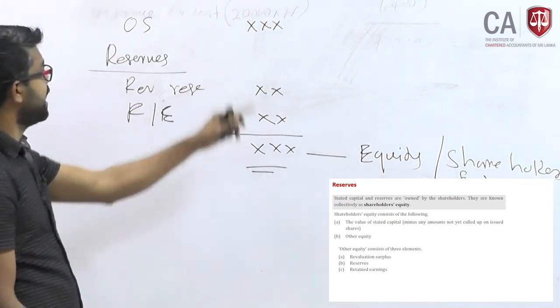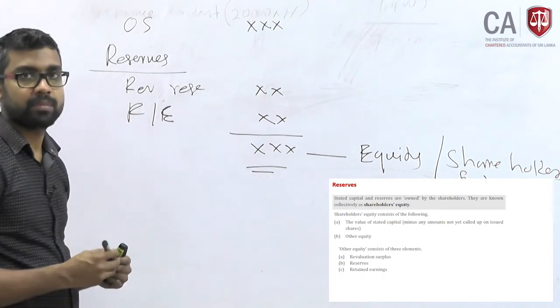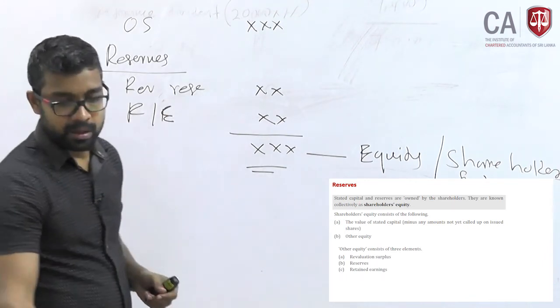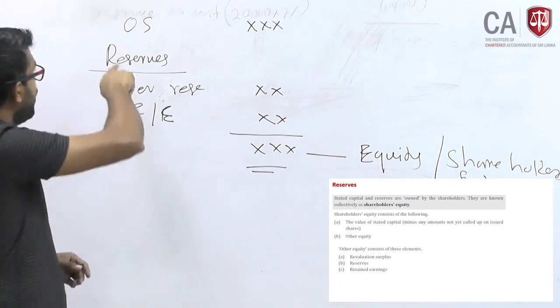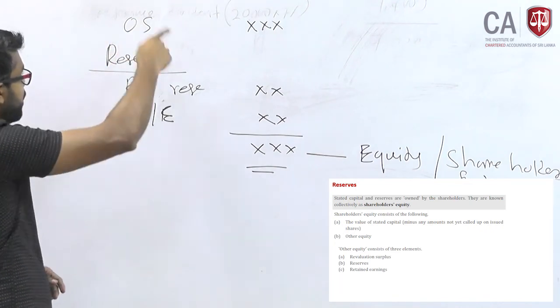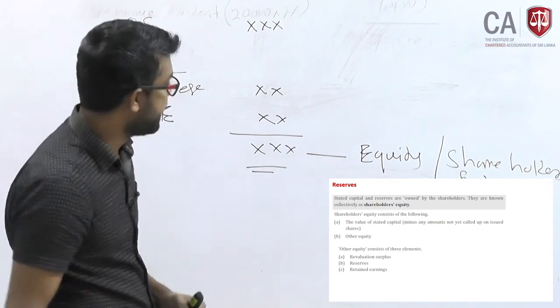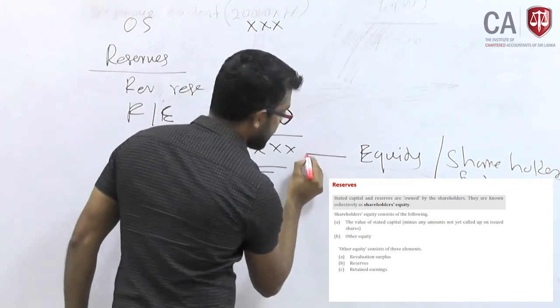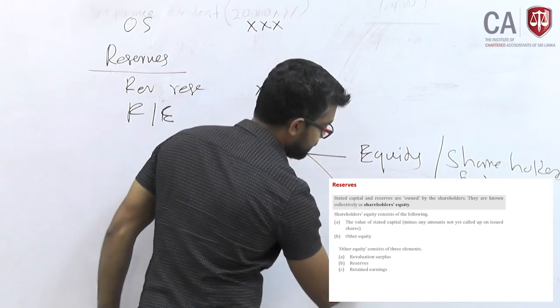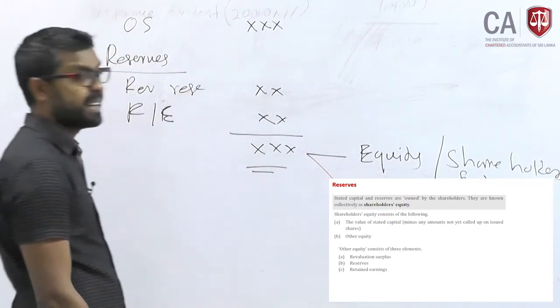This is the shareholders' ownership, which includes both share capital, ordinary shares, plus all the reserves, or else we can name it as equity or net assets.